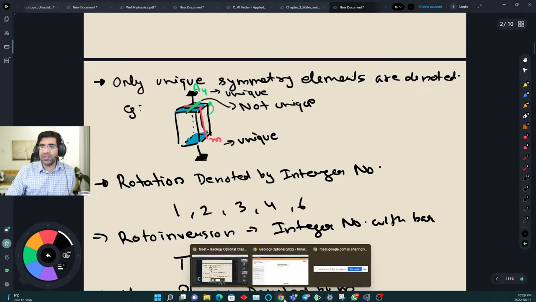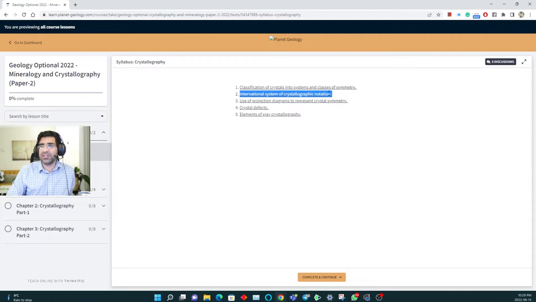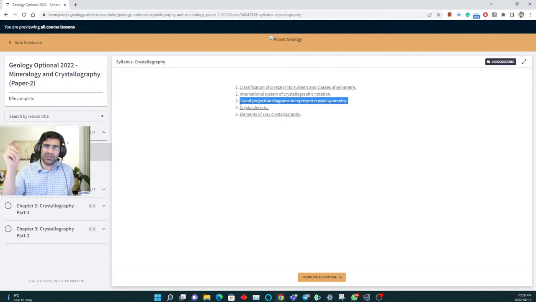And you have to be a little bit strategic. For example, covering this topic is like a 10-minute topic. Projection diagrams can be a little bit complicated to understand, and sometimes bouncer questions have come where they've asked you to interpret the projection diagram and come up with a crystal class, but that has happened only once or twice in 10 years.